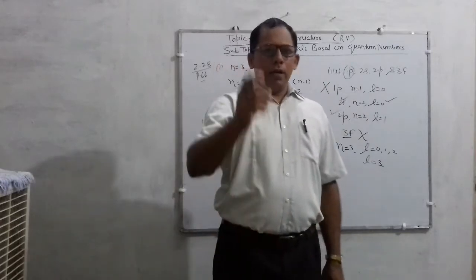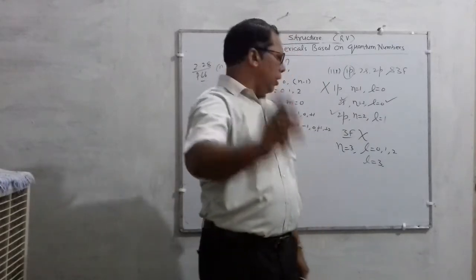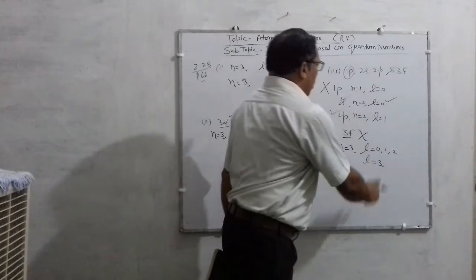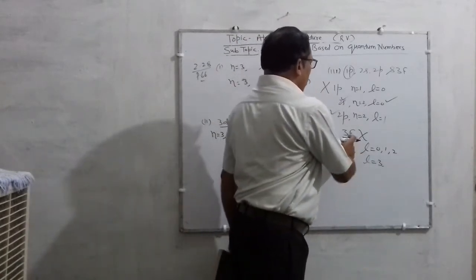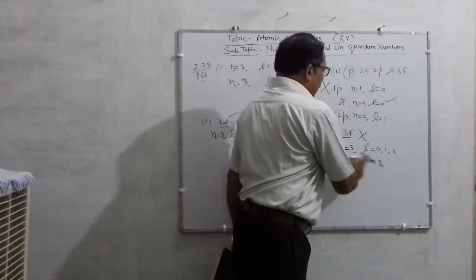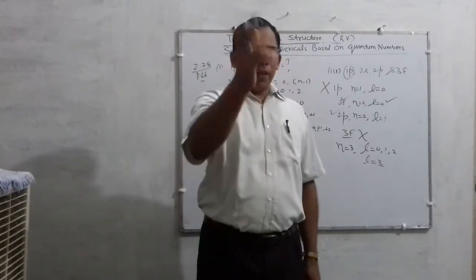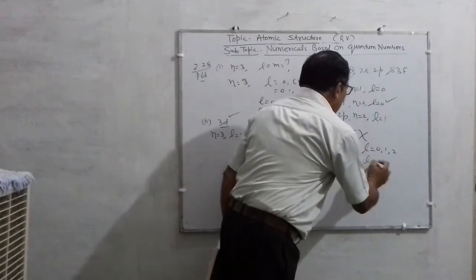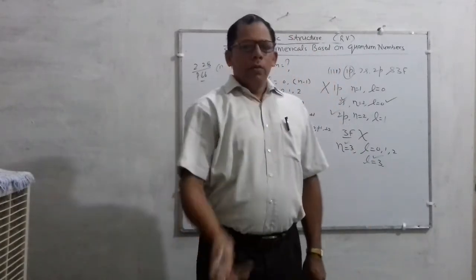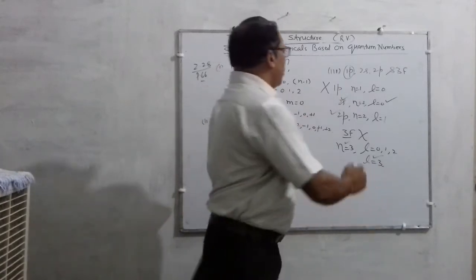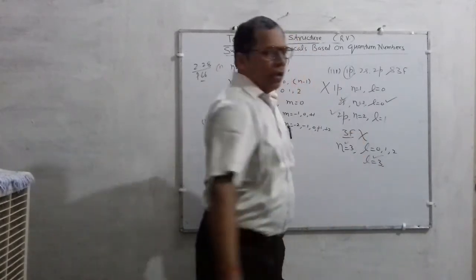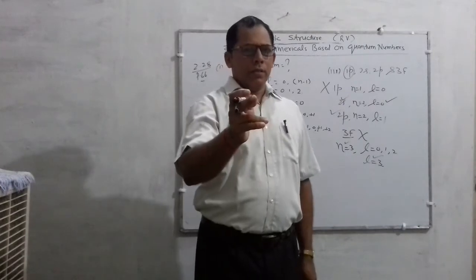F orbital can exist only when L is 3, but here the value of n is 3. The value of n and L will never be the same. That's why this 3f orbital doesn't exist.